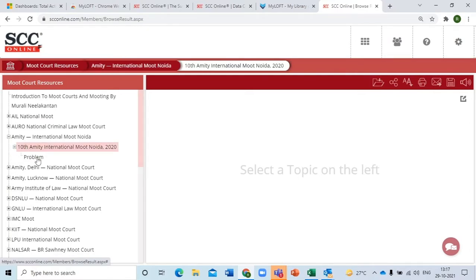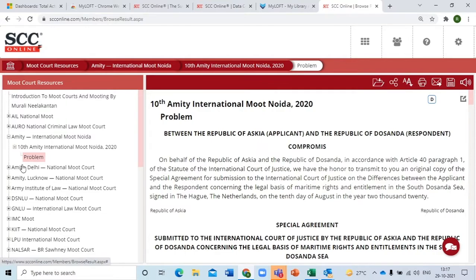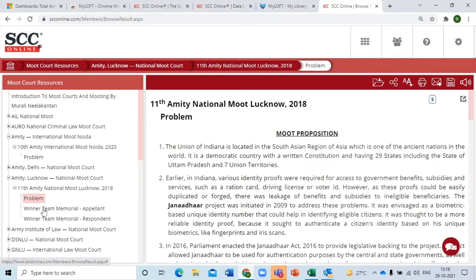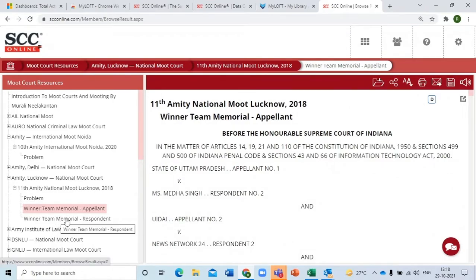Now you can see this one only has a problem. So let's take something else. So this has the winning team memorial as well. You can use it, and I understand that you're taking care of the VC for the student association.